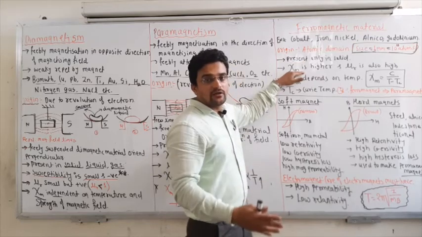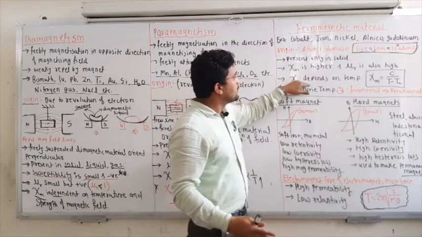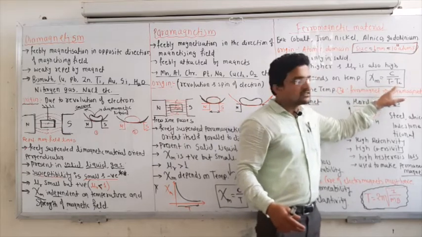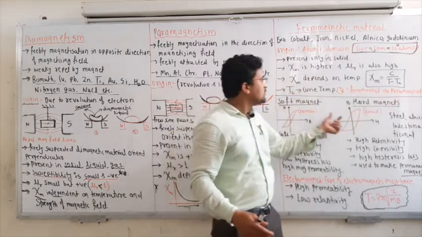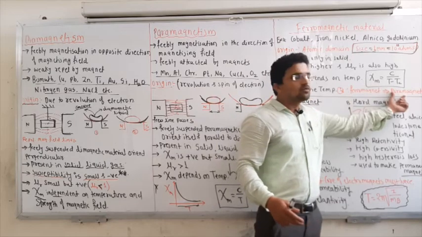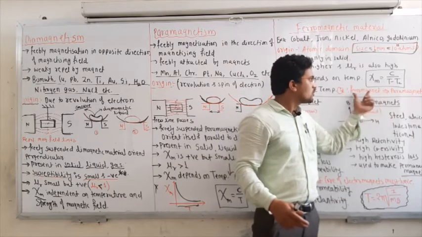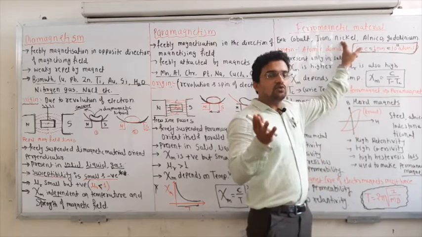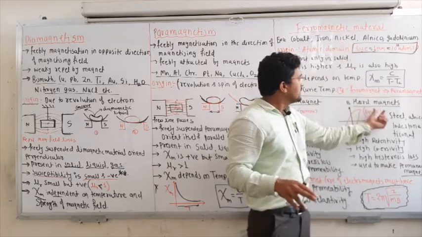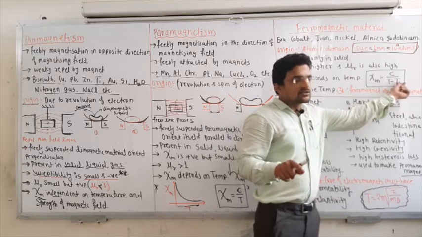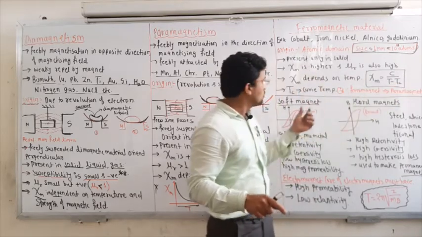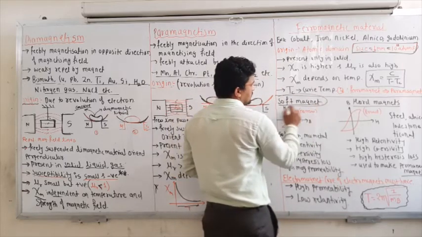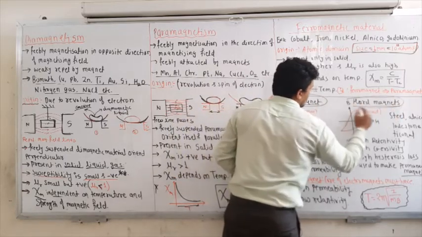Susceptibility is very high, and it depends on the temperature according to this equation, where Tc is the Curie temperature at which a ferromagnetic material turns into a paramagnetic material. If you take nickel, a ferromagnetic material, it can be turned into a paramagnetic material if you heat it to a certain temperature, and that temperature is known as the critical temperature or Curie temperature. Then there are some types of magnets, soft magnets and hard magnets.